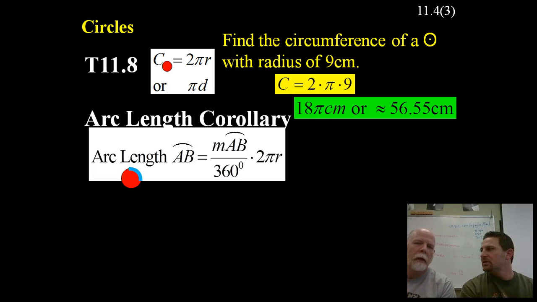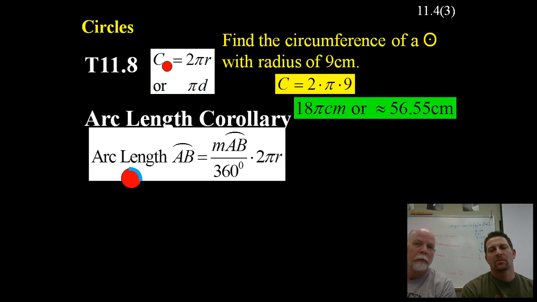I just had somebody the other day ask me, why do we leave answers in terms of radicals or pies or whatever? Why don't we plug them into our calculator all the time? Well, it's because you leave it as like 18 pi, because then you leave it for whoever's going to do something with that. If you were drawing a circle out on the soccer field and it didn't have to be very accurate, you could round off to the nearest inch or foot or whatever.